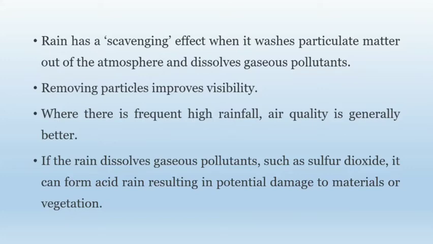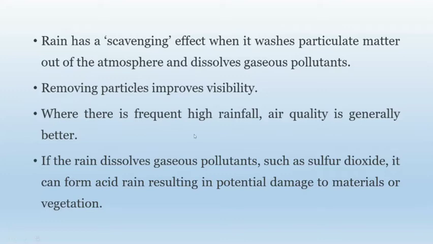We have already seen what is meaning of particulate matter, which are the gaseous pollutants. So I will not go in detail. So rain has scavenging effect when it washes the particulate matter out of the atmosphere and it dissolves the gaseous pollutants. It removes the particle and improves the visibility.